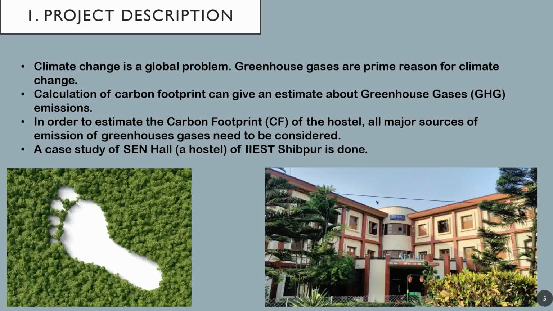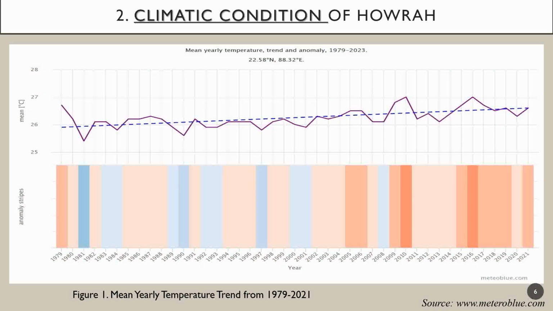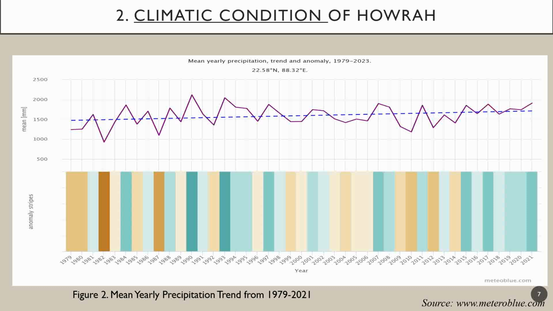In this project, I am calculating the carbon footprint generated from a hostel. A typical methodology will be adopted and applied to calculate the carbon footprint. For example, I have taken a case study of Sen Hall, which is a hostel of IIEST Shibpur. This hostel is located in IIEST Shibpur, and regarding the climatic condition, I would like to show two things: mean yearly temperature and mean yearly precipitation.